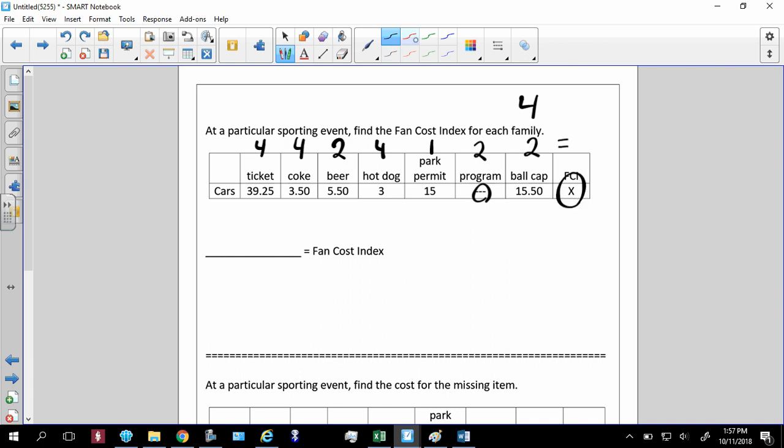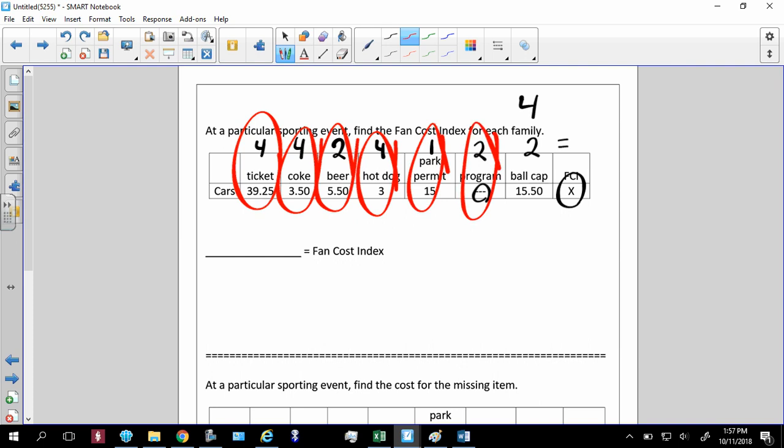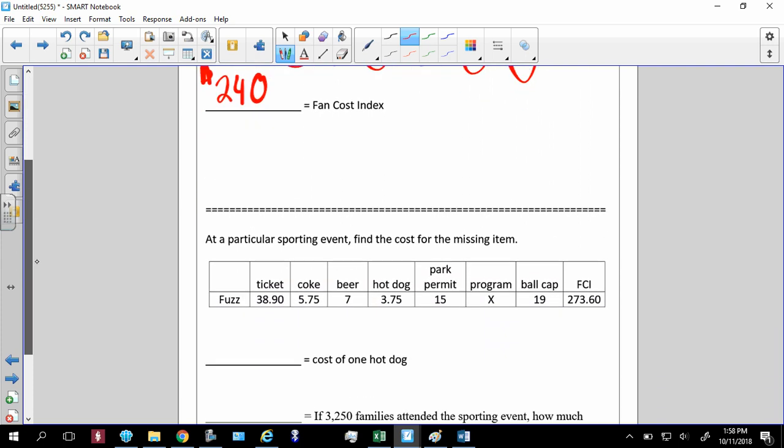So very easily take this, multiply it. Take this, multiply it. Take this, multiply it. Take that, multiply it. 15 times 1, 2 times 0, 2 times this, and then add every number. Those are plus signs. Your answer is $240. So a family of 4 is expected to spend $240 at the game.